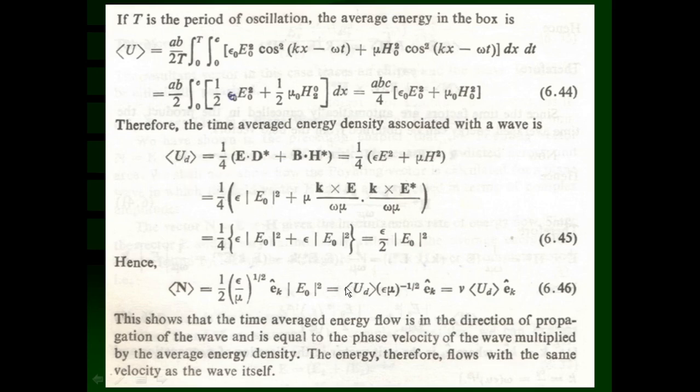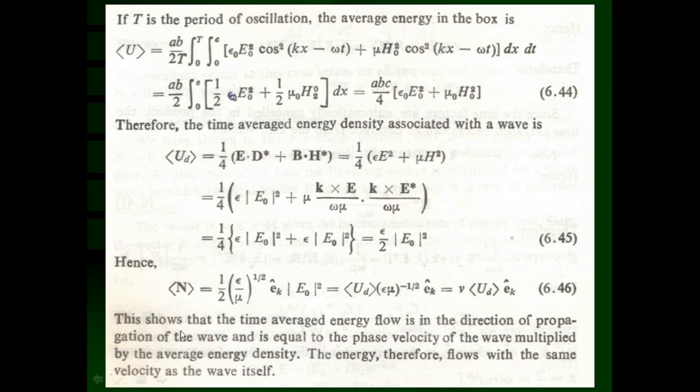So that can be substituted here. So this is equal to time average energy density inside the box ud into mu epsilon raised to minus 1 half, which is nothing but the phase velocity of the wave. Ek caret is the unit vector in the direction of propagation. So this is equal to V into average value of time average energy density inside the box into Ek caret. That is the way equation 6.46 we can obtain.